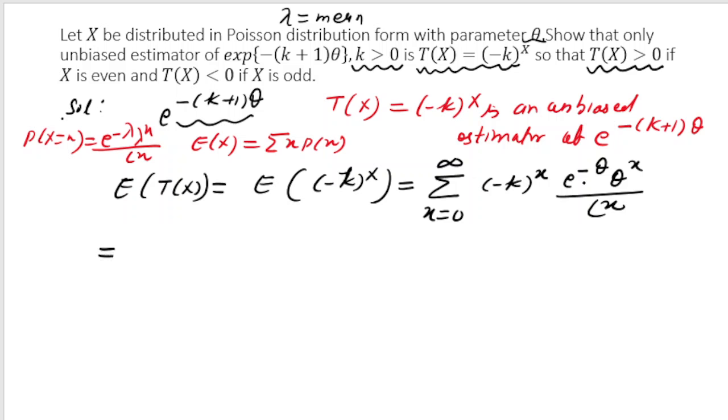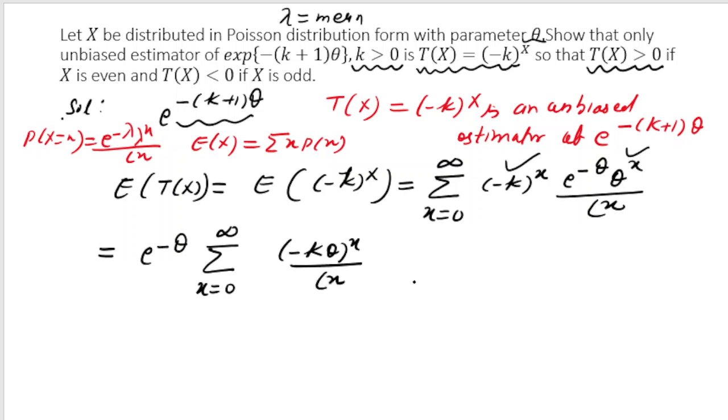Now we have e to the power minus theta, which is not dependent on x, so it is a constant. I can take it out of summation, and here I get x varies from 0 to infinity, and this is minus k to the power x, and this is theta to the power x. So I both can combine. I can write minus k theta to the power x by factorial x. So this is equal to e to the power minus theta.